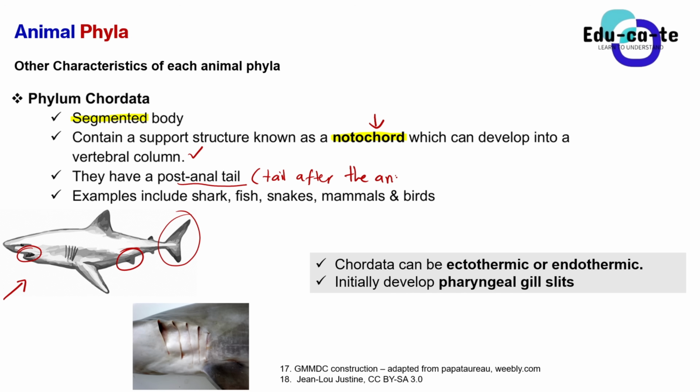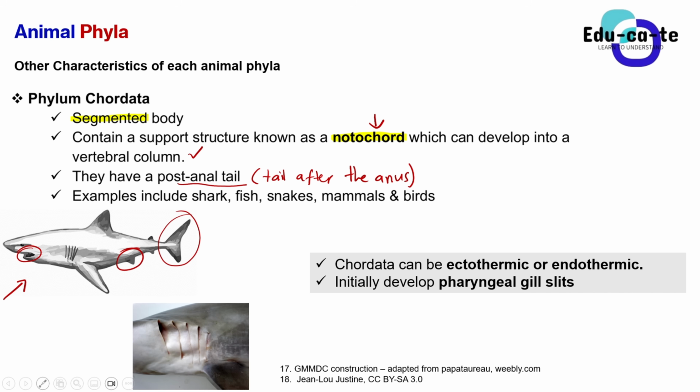You can see that the mouth is here, the anus is here, and after the anus, that's where we find the tail. This is a shark, and it belongs to the same phylum as us humans because it's a Chordata, right?